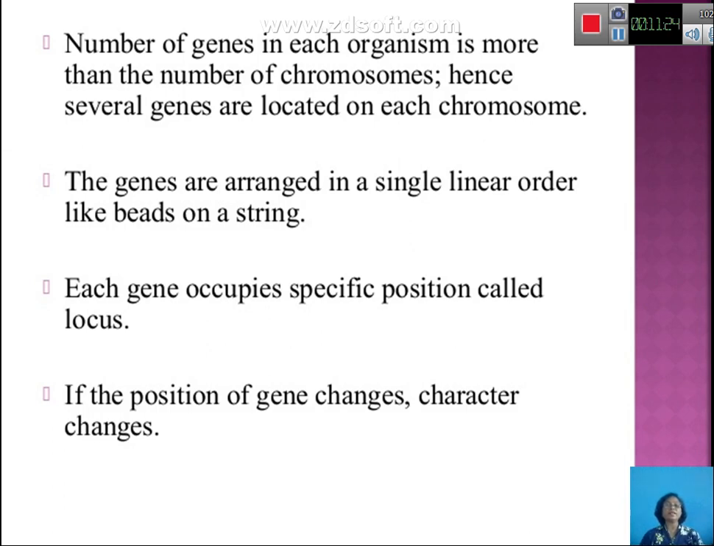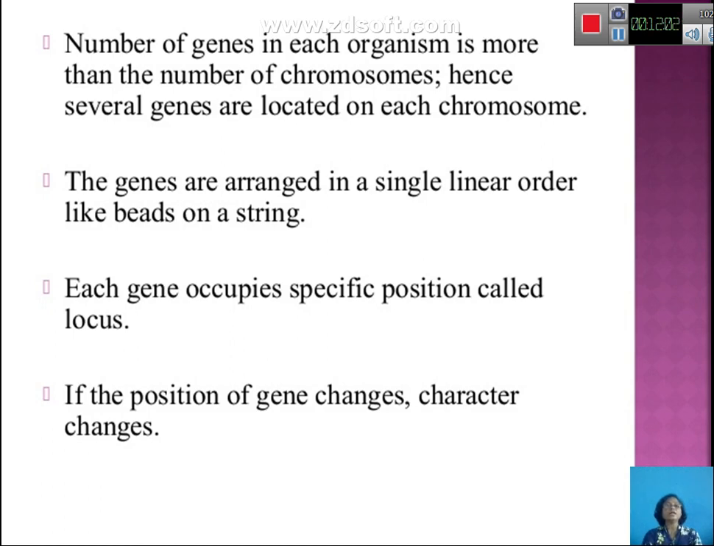Now, the number of genes in each organism. When Mendel carried out his experiment on the pea plant, he usually studied the phenotypic characters only, and scientists came to know that these phenotypic characters are many more when compared to the number of chromosomes in a plant or whatever test organism they used. So the number of genes in an organism is much more than the number of chromosomes, and therefore on the chromosome you have several genes located.